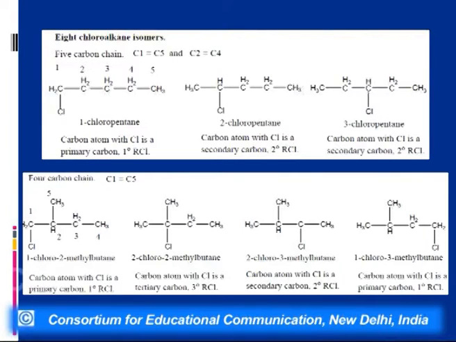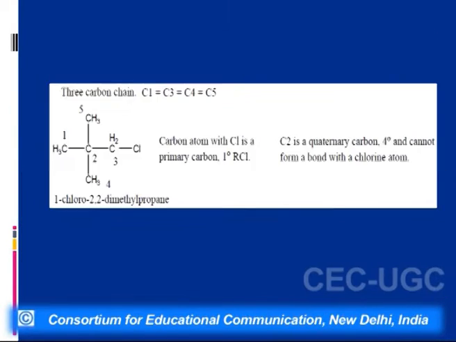In the second case it is a tertiary alkyl halide. Again the third is a secondary alkyl halide, and the first one is a primary alkyl halide. The difference between the first and the fourth is that in the first it is 1-chloro-2-methyl, whereas in the fourth it is 1-chloro-3-methyl. So here the position of the alkyl group is different.